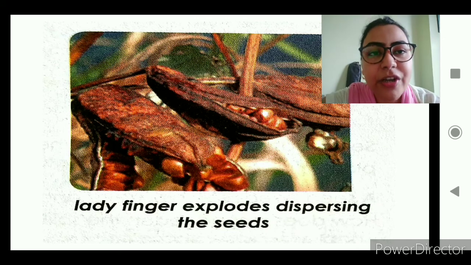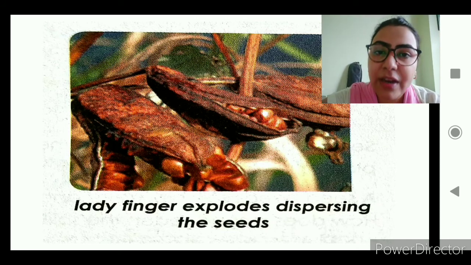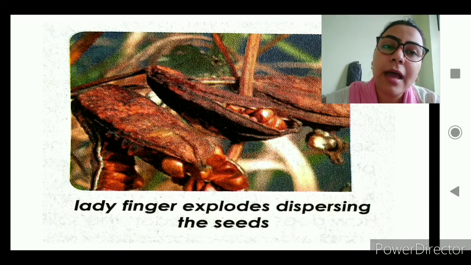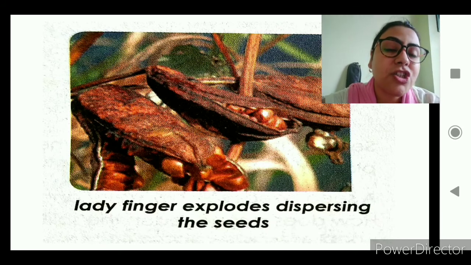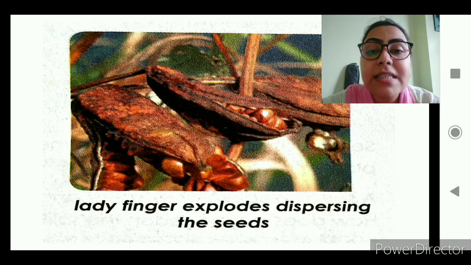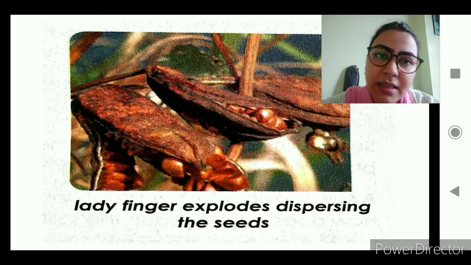So I hope children you all have understood it very well, and as for your homework, you are going to read the next 2 pages of the chapter. That is, you are going to finish till the topic of dispersal in the chapter.